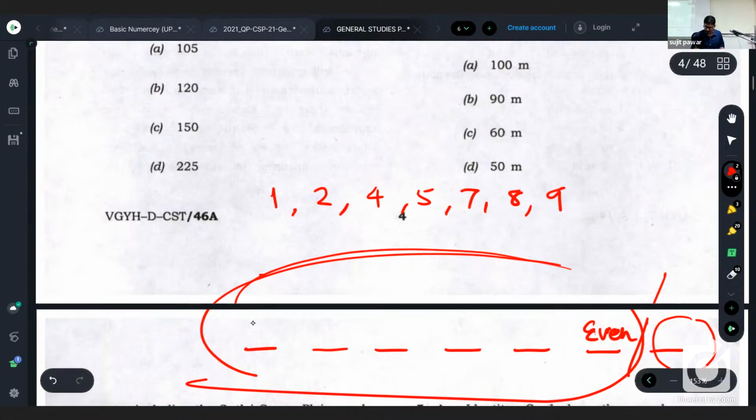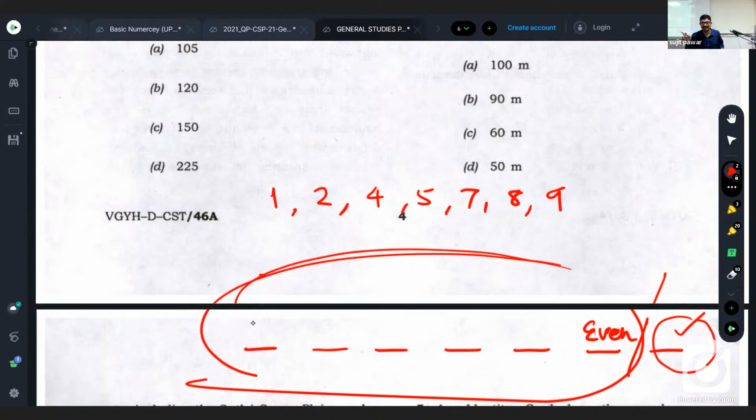So by default this digit must be divisible by 3. This is the analytical approach, because the sum of all 7 digits must be divisible by 9, and excluding that digit, the sum of the remaining digits must be divisible by 3.